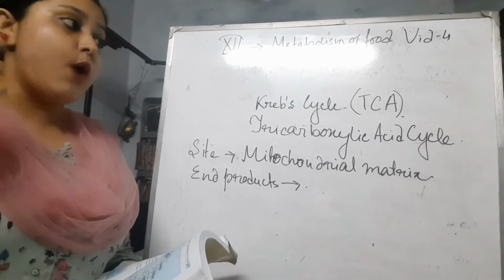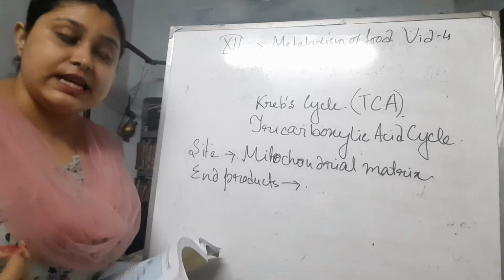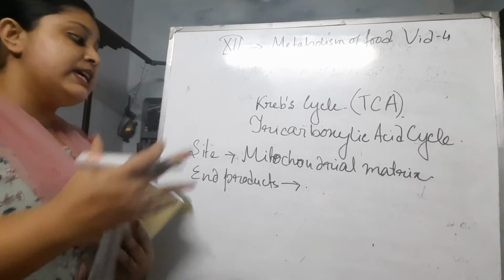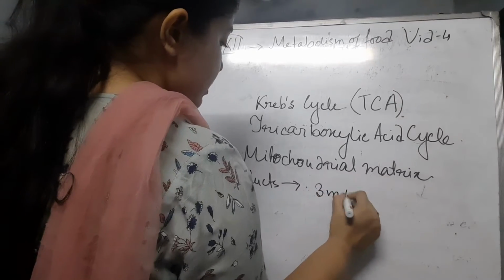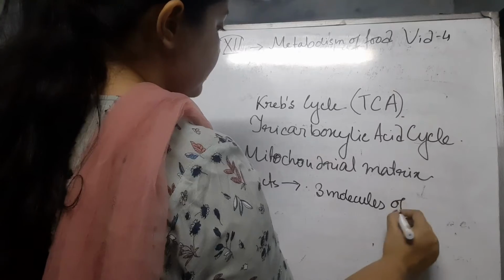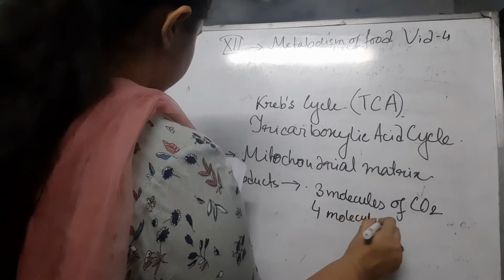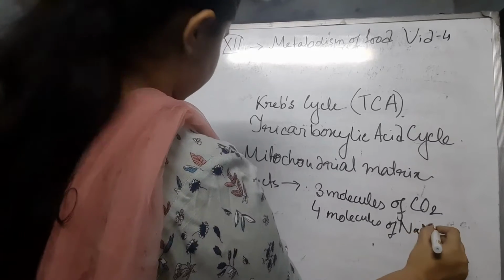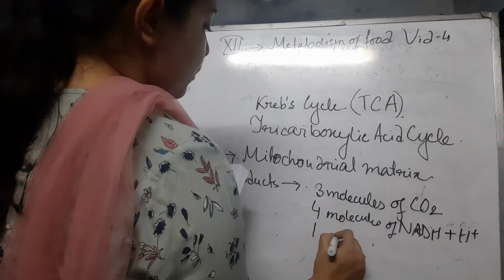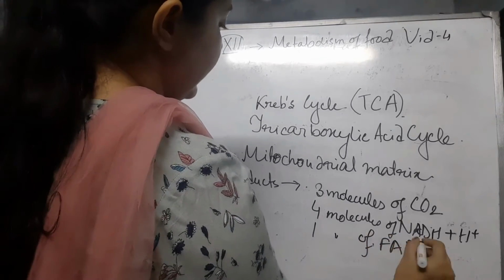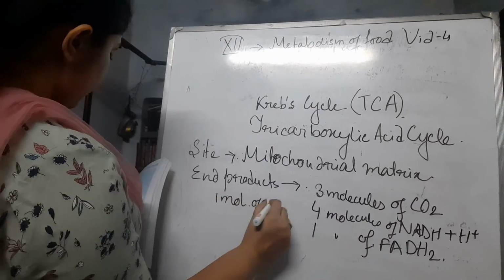From one molecule of pyruvic acid, which you know is produced in the last part of glycolysis, this TCA cycle runs, and the end products that I am writing are: first, 3 molecules of CO2; second, 4 molecules of NADH plus H plus; next, 1 molecule of FADH2; next, 1 molecule of GTP.